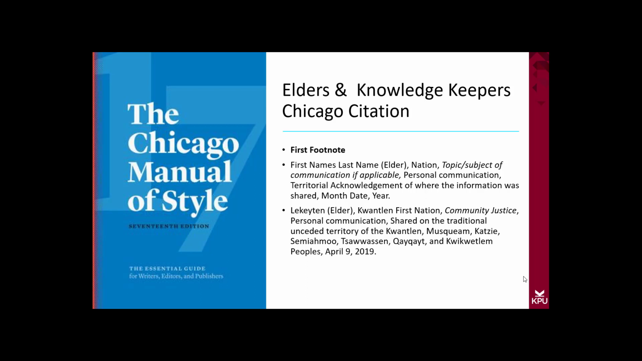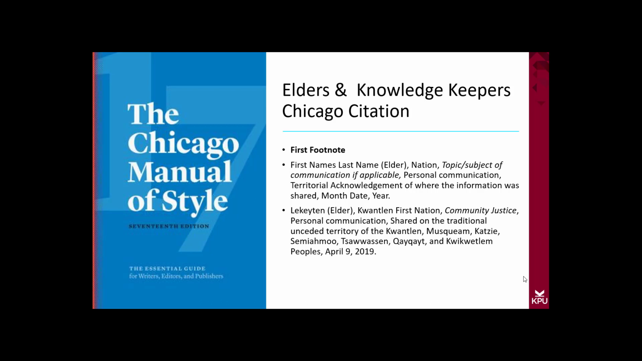For the footnote section of your Chicago citation style, I also have an example with a template followed by an example with our elder in residence, Lakaten. In the footnote, include the first name, last name, bracket elders, the nation, the topic of communication if applicable, a note about personal communication, the territorial acknowledgement, and the date. Do note that the punctuation for the footnote is different than in the bibliography.